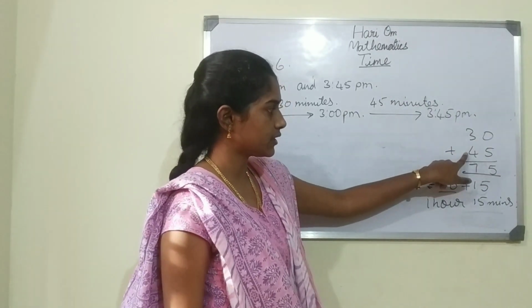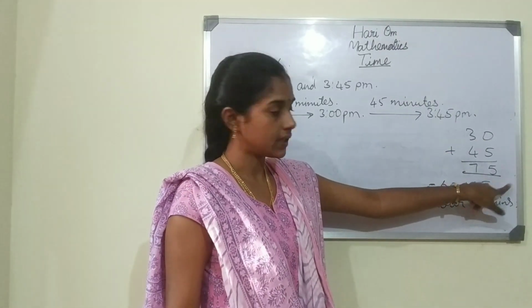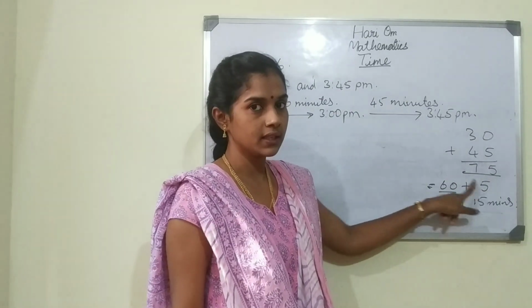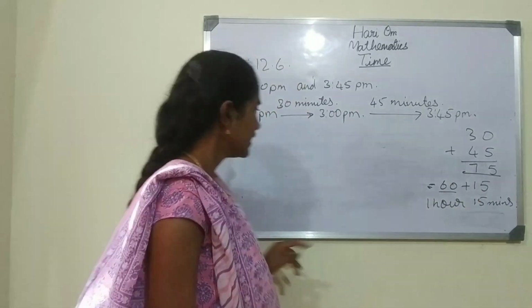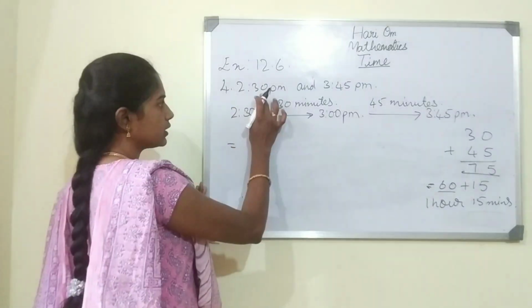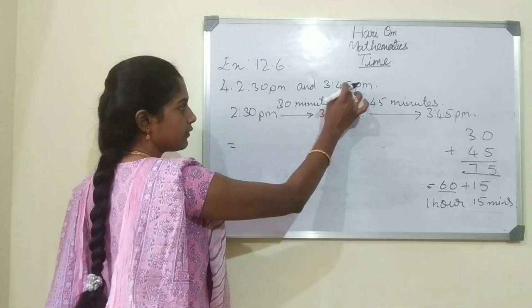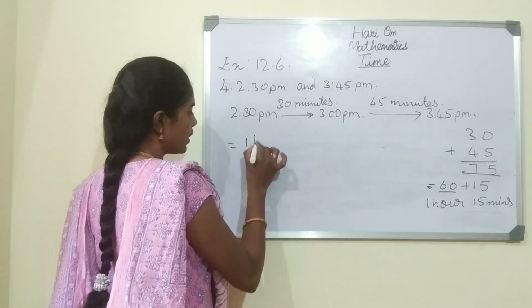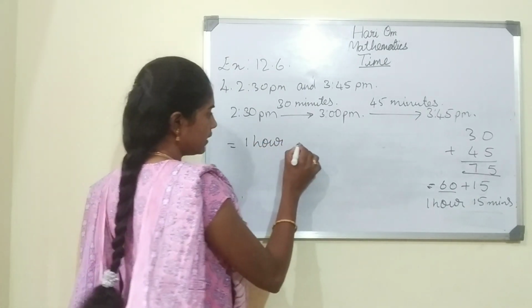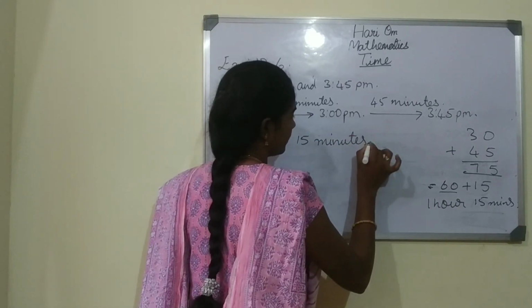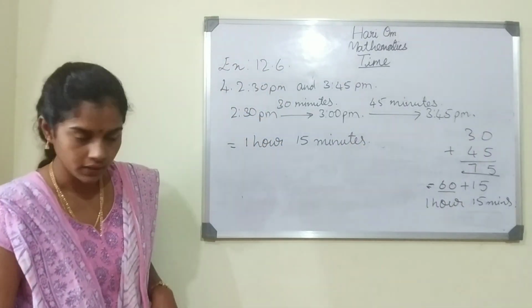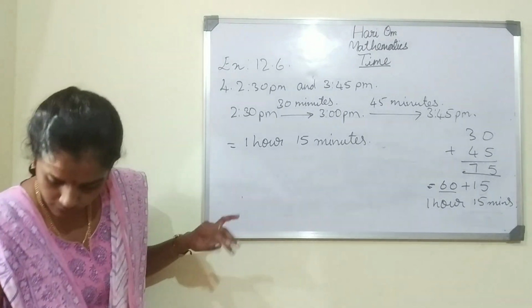Here 30 minutes and 45 minutes. If we add 30 plus 45, it is 75. 75 is 60 plus 15. 60 is 1 hour, 15 minutes. So the duration between 2:30 p.m. and 3:45 p.m. is 1 hour 15 minutes. Okay. Understood this fourth one, children?